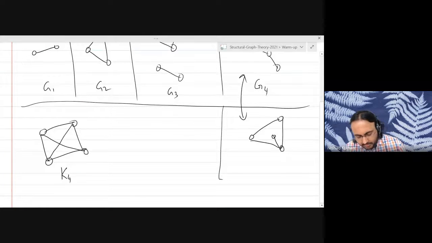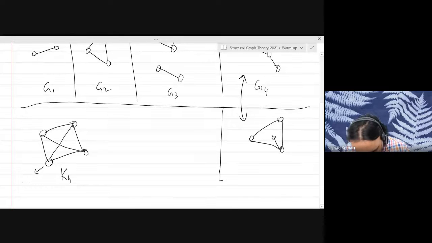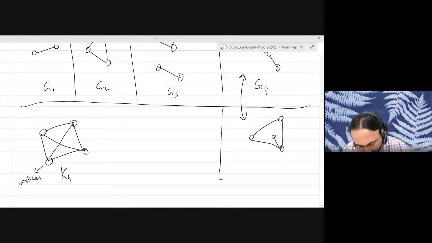We will talk about that a bit later. Basically, it's a graph where you have some number of vertices. So these are your vertices, and the lines joining the vertices are called your edges. In this example, you have 4 vertices and any 2 vertices are joined by an edge, which is why it's called a complete graph.